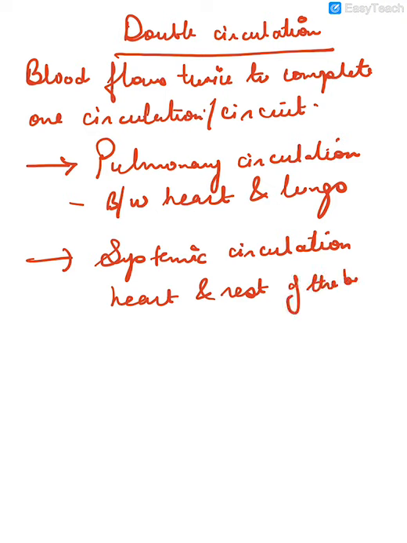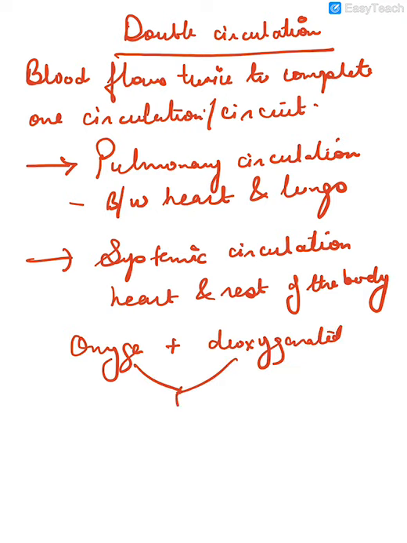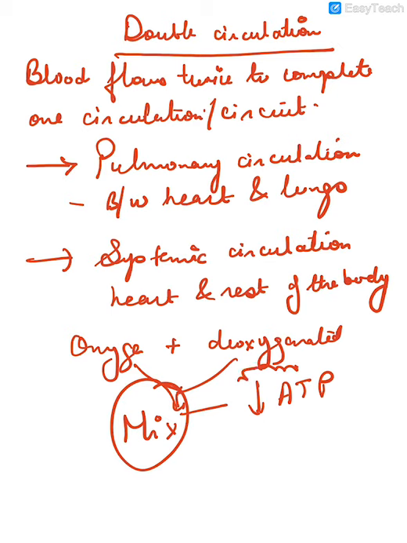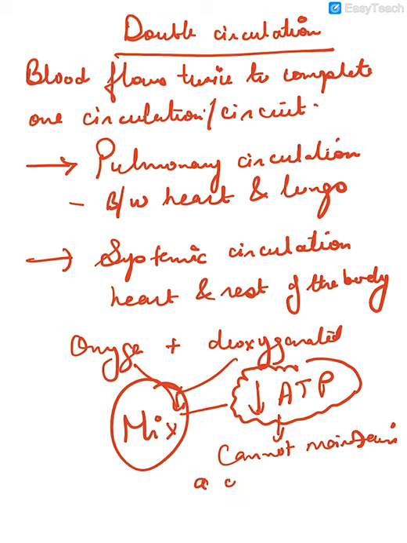Now the double circulation is very necessary, because if double circulation is absent, oxygenated and deoxygenated blood would mix, and if they mix, then enough energy would not be produced, and we cannot maintain a constant body temperature.